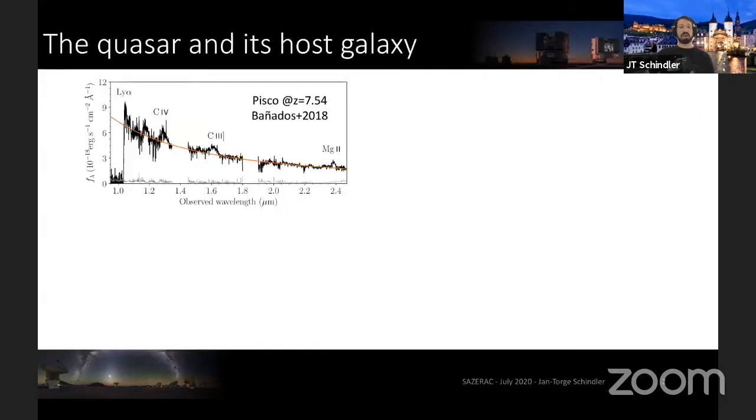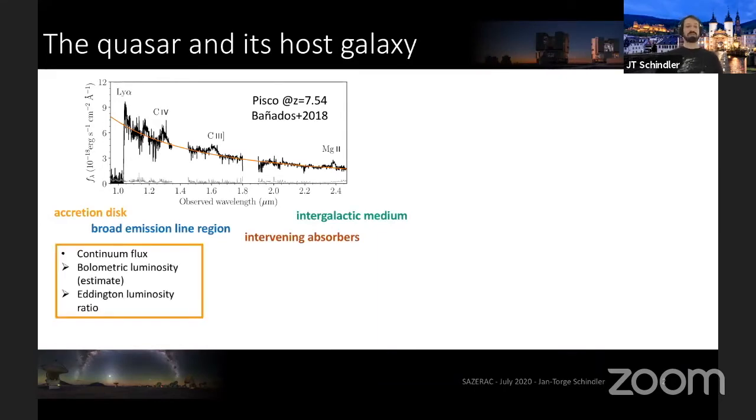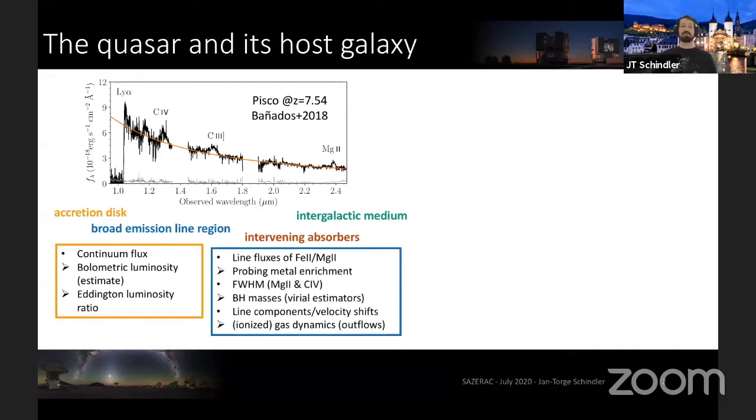Part of this information we get from the rest frame UV spectrum of the quasar itself. It allows us to investigate the accretion disk, broad emission line regions, intervening absorbers, and the intergalactic medium. Today, I would like to focus on the first two, which give us information on the black hole masses via single epoch virial estimators, as well as on the line components and the line velocity shifts.